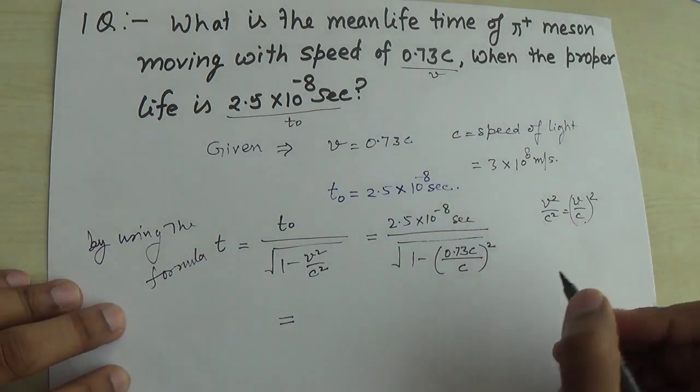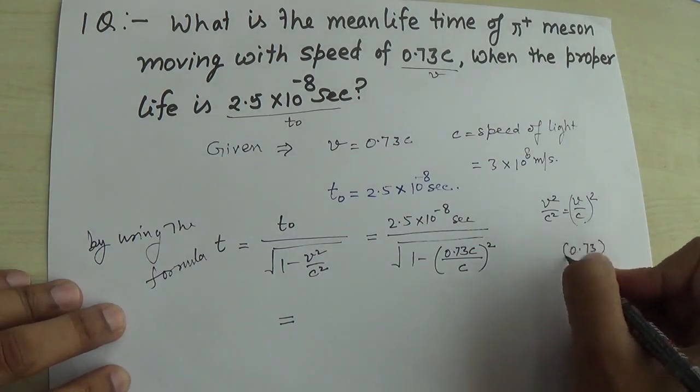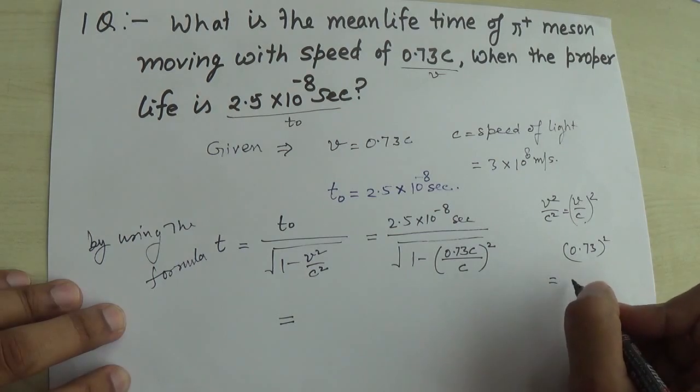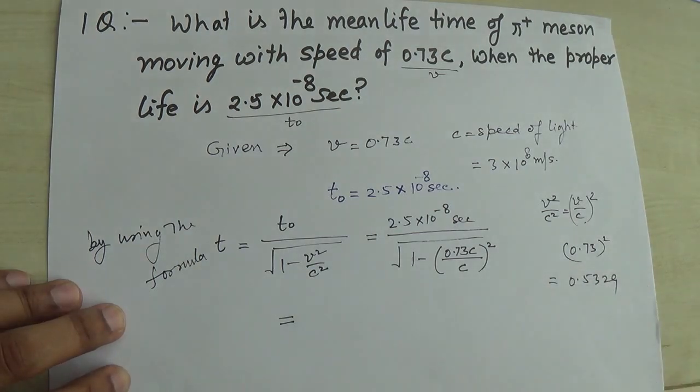is 0.73 whole square, and this is approximately 0.5329, right?